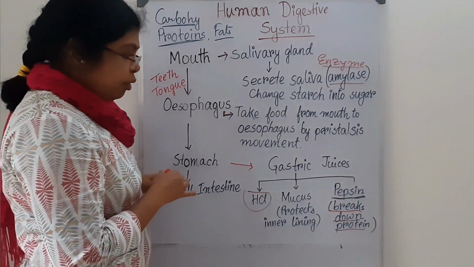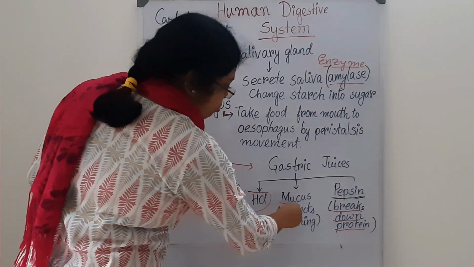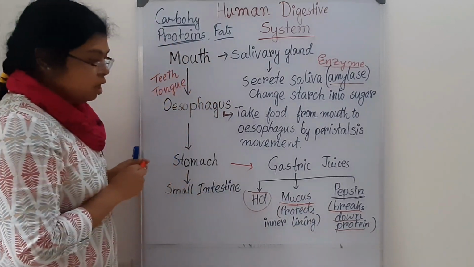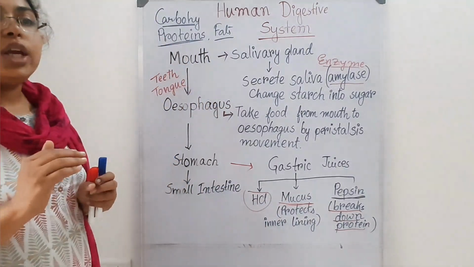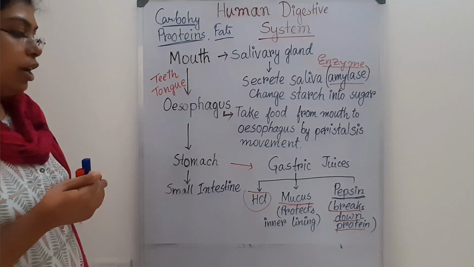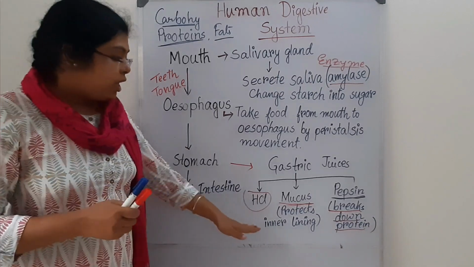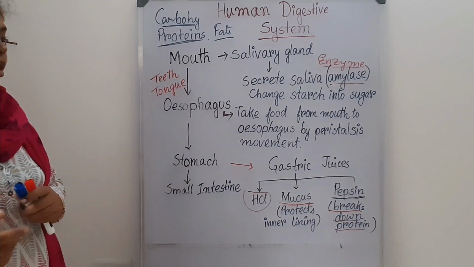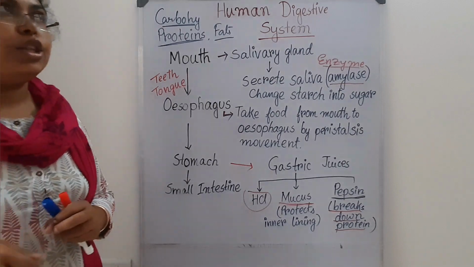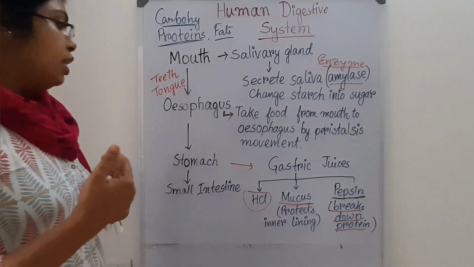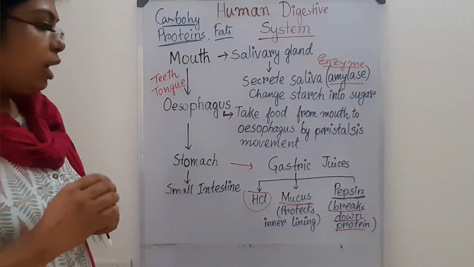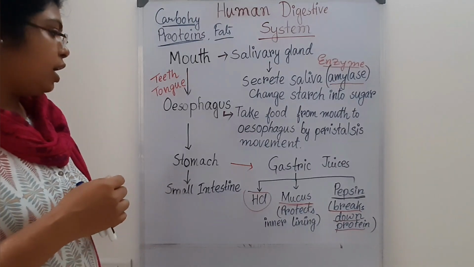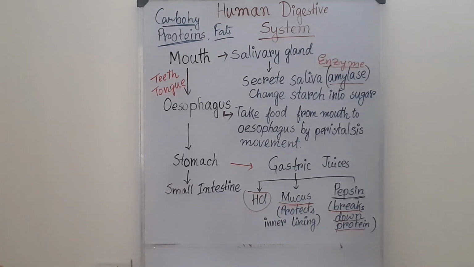So a very important thing is mucus. Mucus creates a protective layer on the inner lining of the stomach, and it prevents any kind of harm or negative effect to the stomach.